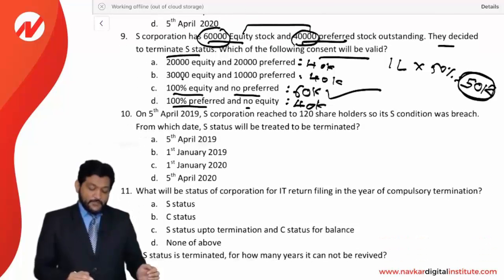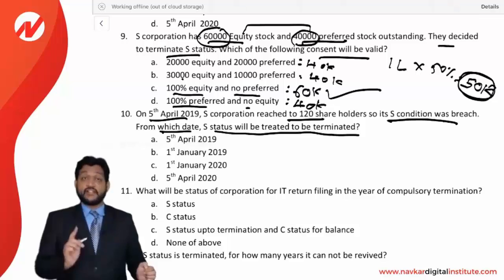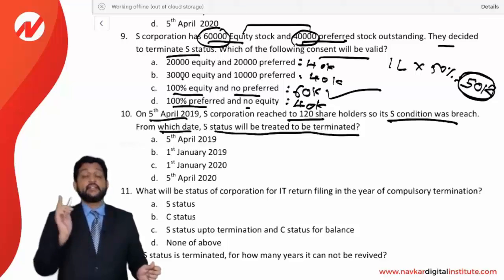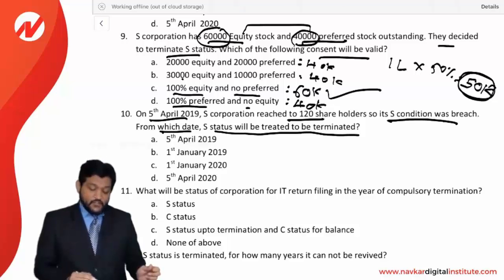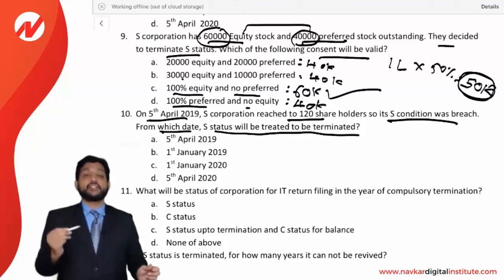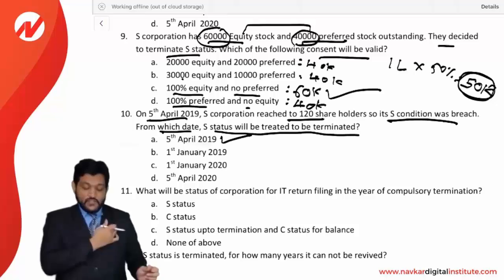Next, on 5th April 2019, S corporation reached 120 shareholders, so its S condition was breached. From which date will the S status be treated as terminated? When it is a compulsory termination, the termination applies from the date of violation. The violation was made on 5th April 2019, so your S status will be lost on 5th April itself. So the first answer is correct, 5th April 2019.